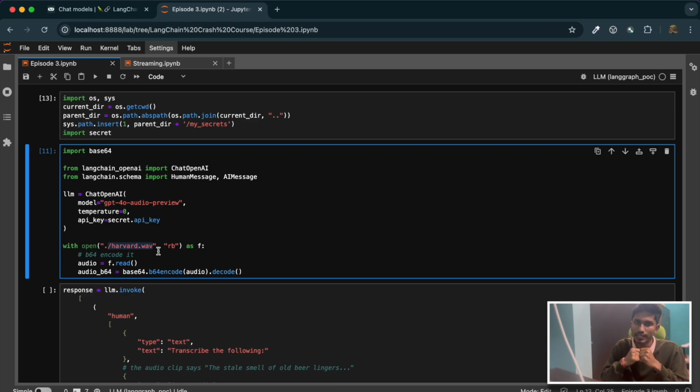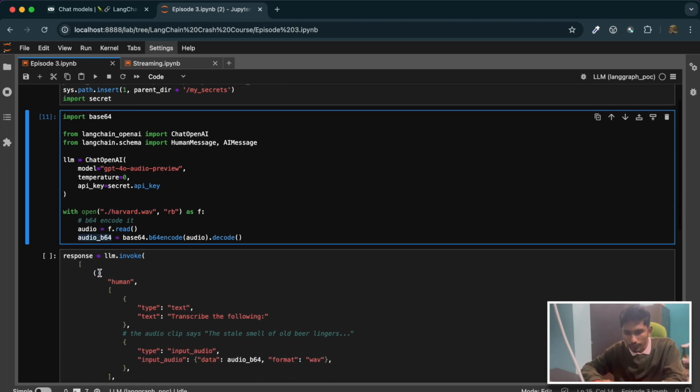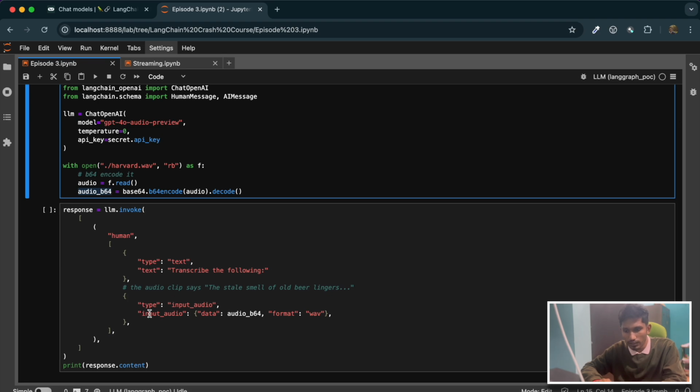If you are dealing with images, they may have to be converted into some base64 format, or we can generate different captions and descriptions for an image using some OpenCV or image processing models, and then feed those descriptions to the LLM to take further actions on the input. In this case, we are simply converting the WAV audio file to a base64 encoded format. Now this base64 encoded format will be passed to the model.